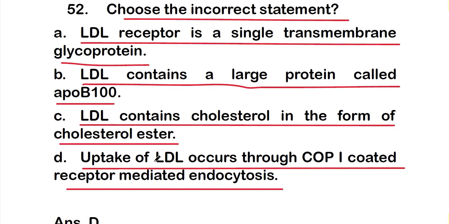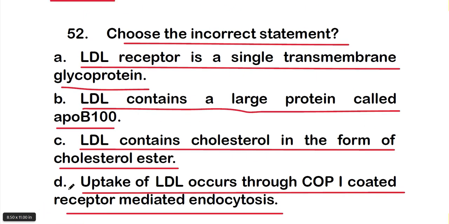So the right one is option D, and this statement is the incorrect statement.